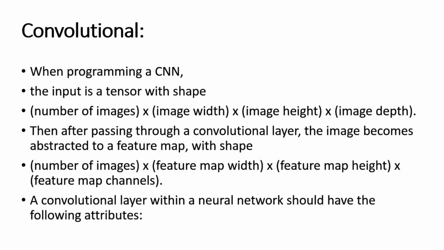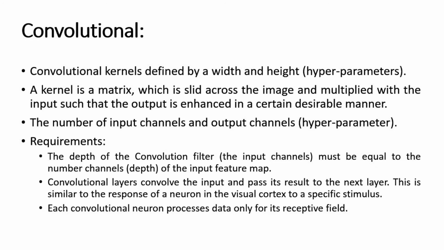So while processing, these two important things are to be considered to represent a particular vector in terms of a tensor. So what are the attribute requirements in the convolutional neural network? We are going to consider convolutional kernels defined by width and height hyperparameters. Now here the word kernel comes. A kernel is a matrix which is slid across the image and multiplied with the input such that the output